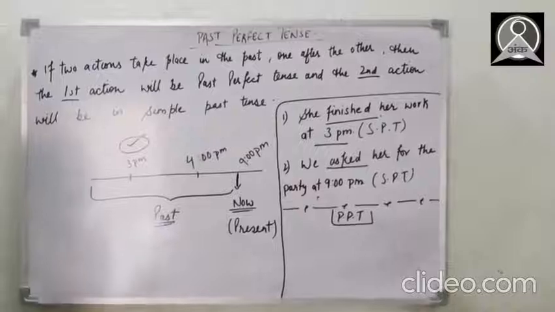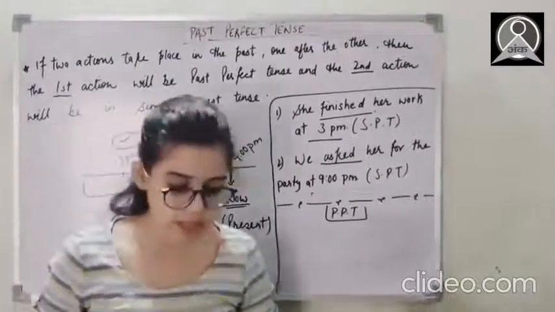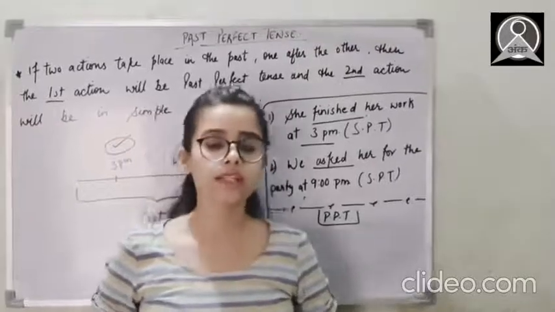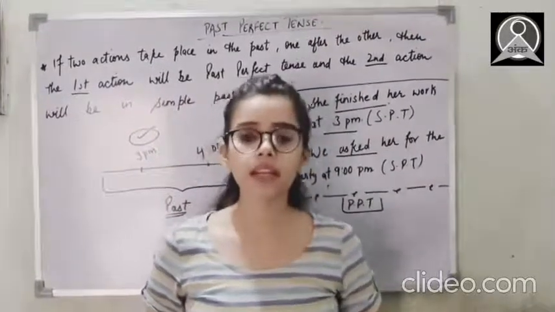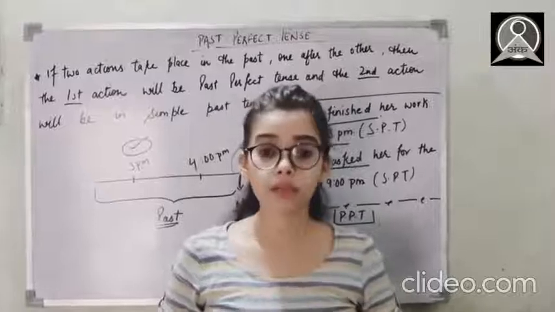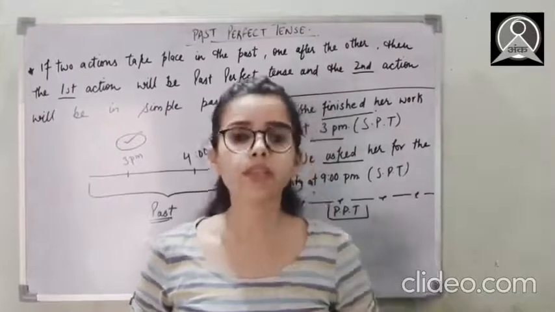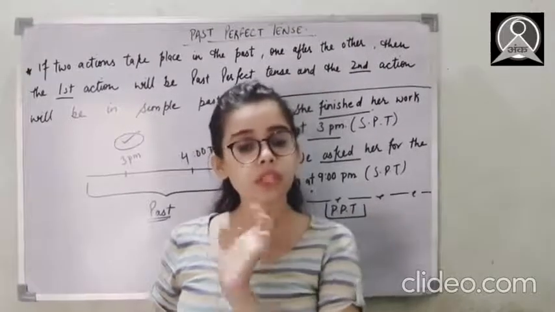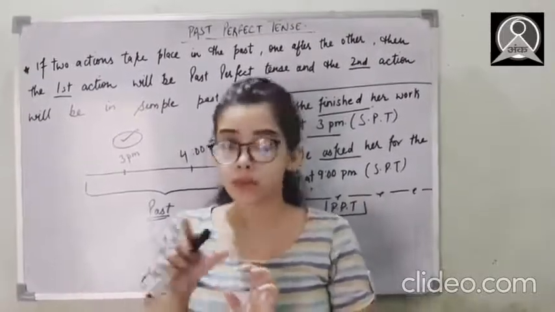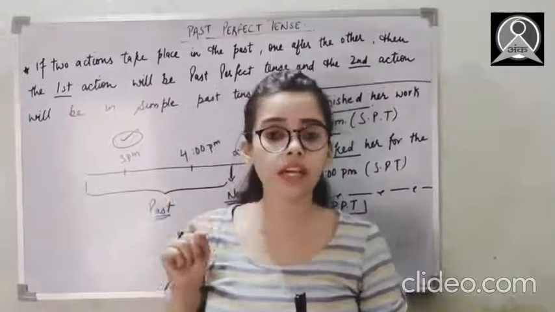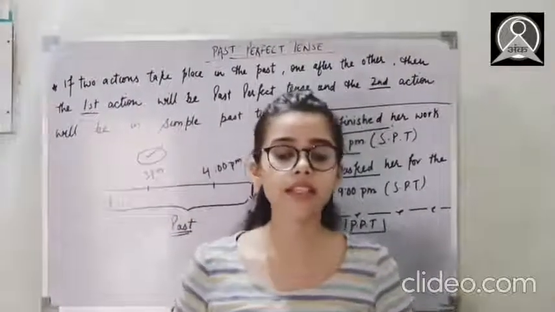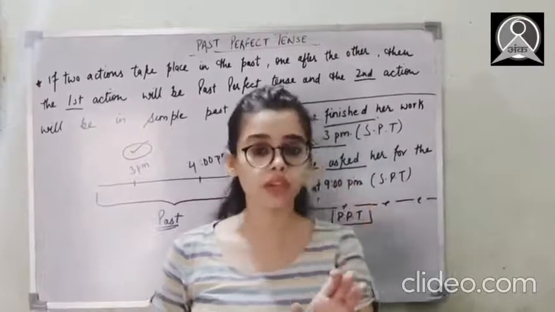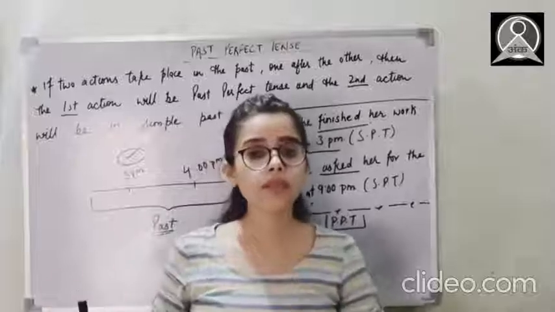So guys, let's have an example for this. Suppose that I'm asking someone for a party and she is completing her work. So I can say, जब हमने उससे पार्टी के लिए पूछा वो अपना काम खत्म कर चुकी थी. See, there are two sentences here. Firstly, we are inviting her for the party. जब हमने उससे पार्टी के लिए पूछा, पूछा is not ending with पूछा है and पूछा था. The first sentence is clear that this is coming in simple past tense, right? Because this is ending with पूछा only. वो अपना काम खत्म कर चुकी थी.